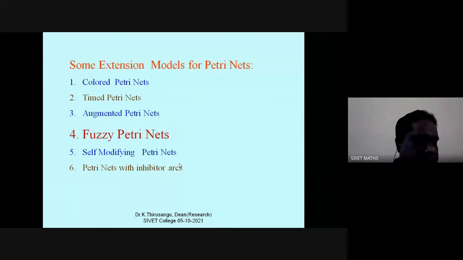So there are many extensions of Petri nets. One is colored Petri nets, another one is timed Petri nets, augmented Petri nets, fuzzy Petri nets, self-modifying Petri nets with interpreter rods. So today we are going to touch on these fuzzy Petri nets.